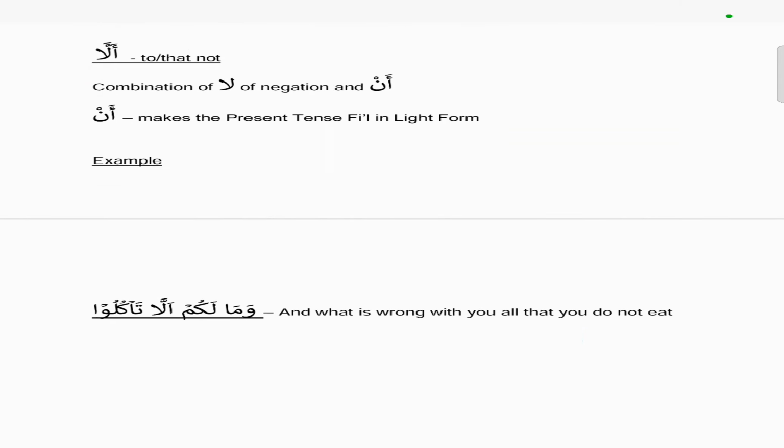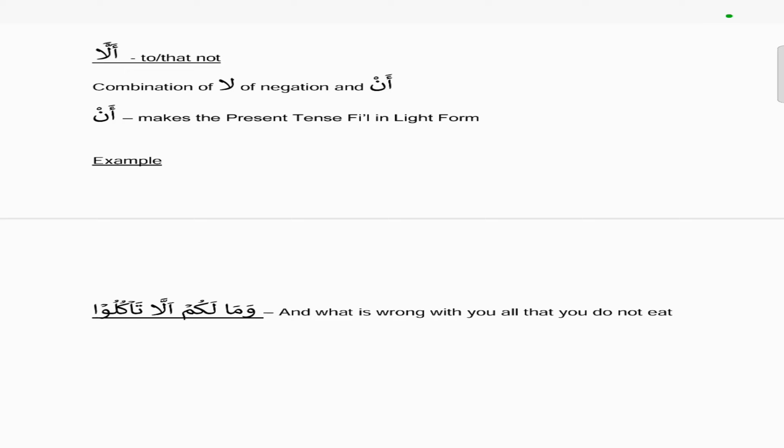The next one is alla, which means to or that not. So it's a combination of lam, of negation, and the word an. And if you remember, an makes a present tense in the light form. So alla is a combination of lam, which is the negation, and an, both of them put together to make alla. So the example here will be ma lakum alla ta'kulu, what is wrong with you all that you do not eat.